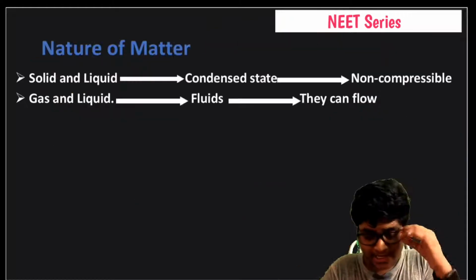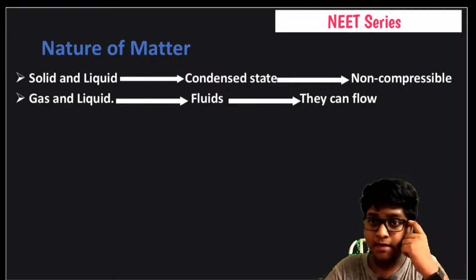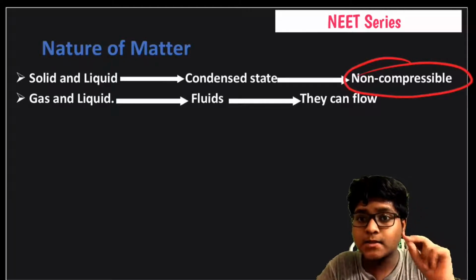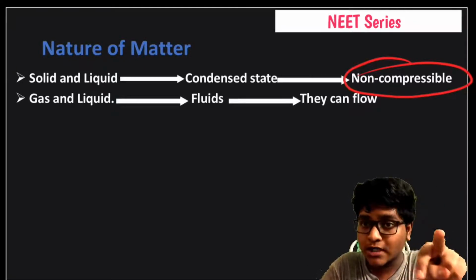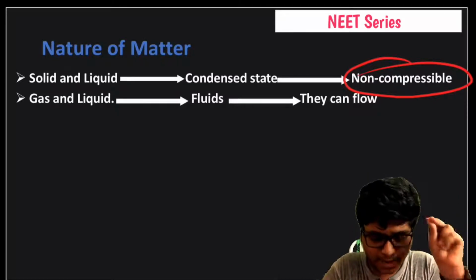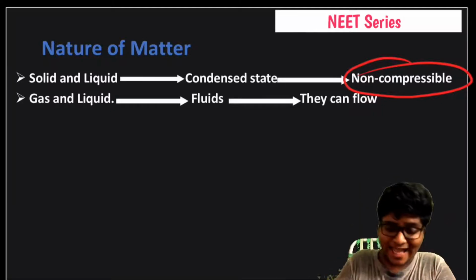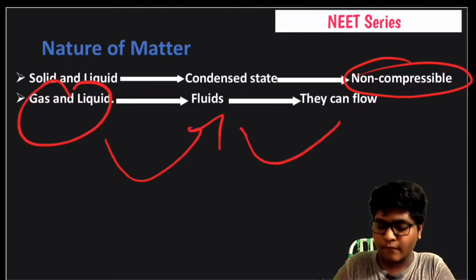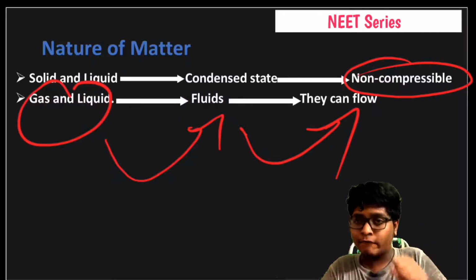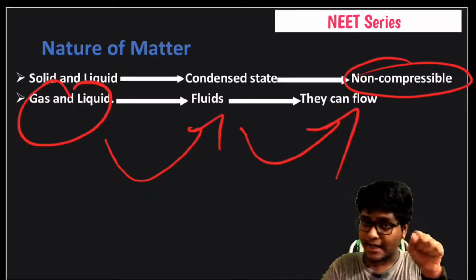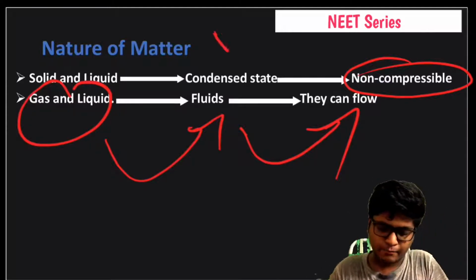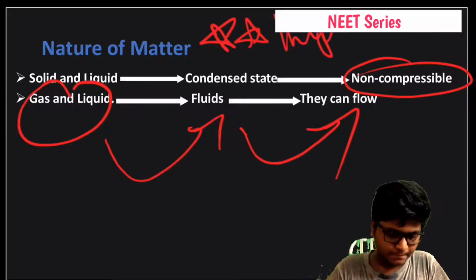Okay. And nature of matter: solids and liquids, when they are in a condensed state, are non-compressible. Okay, they are not compressible at all. And I've told you that gases and liquids are fluids and they can flow. This is the nature of matter. Gases and liquids flow and are known as fluids, and solids and liquids are in a condensed state and are non-compressible. Okay, remember this chart, very important from an exam paper point of view.